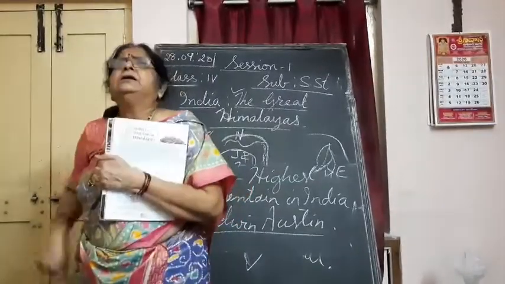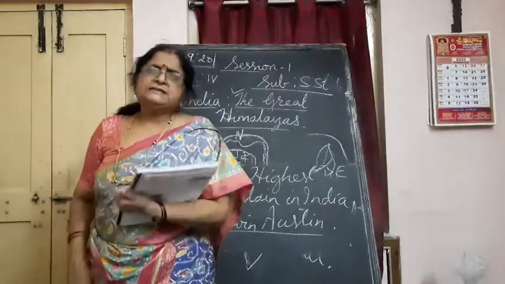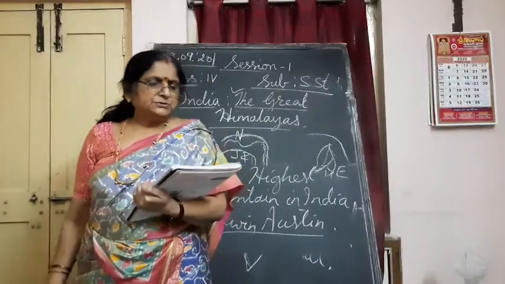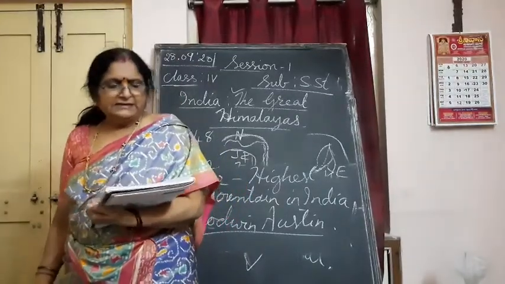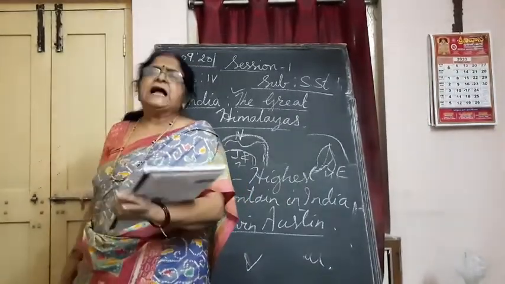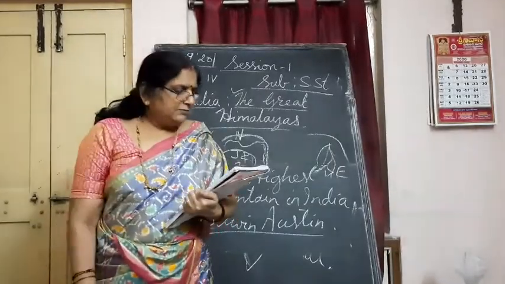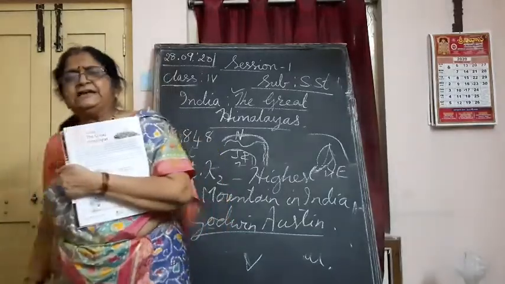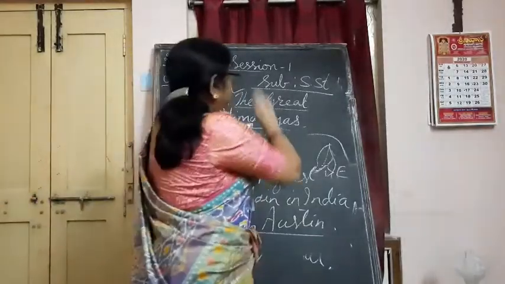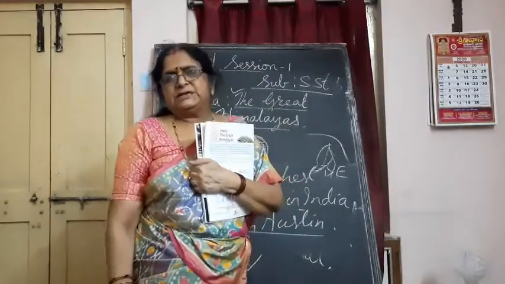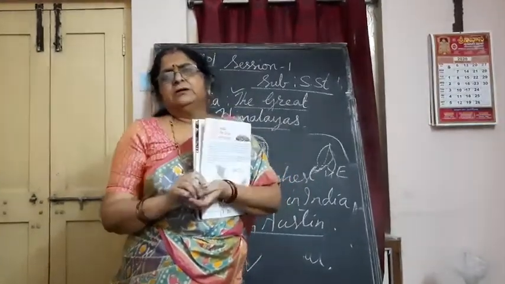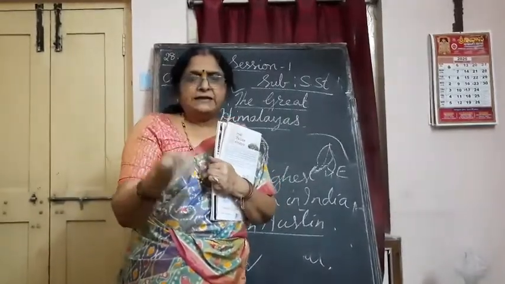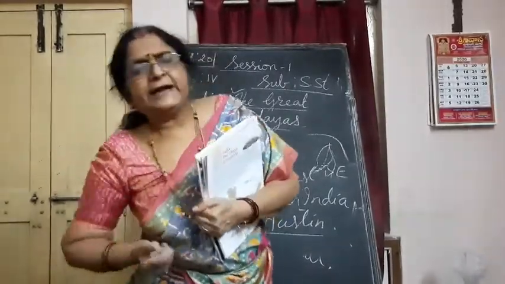Then other many such high mountains are present in India, which are in the Himalayan range. They are Kanchenjunga, Nanga Parbat, Nanda Devi, etc. These high mountains have always challenged the people. So many people were excited to trek on these mountains, means climb on these mountains. And the first two persons ever to climb Mount Everest are Tenzing Norgay and